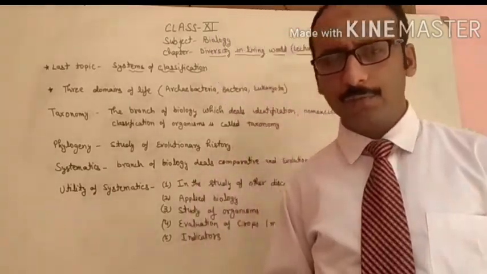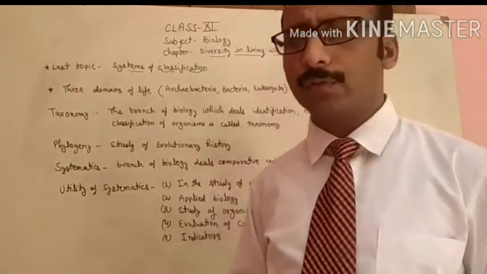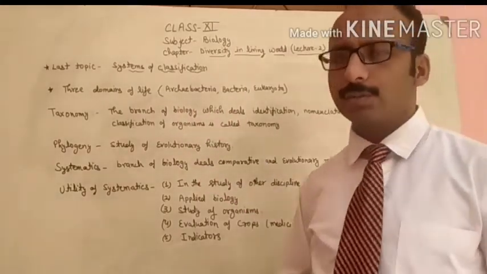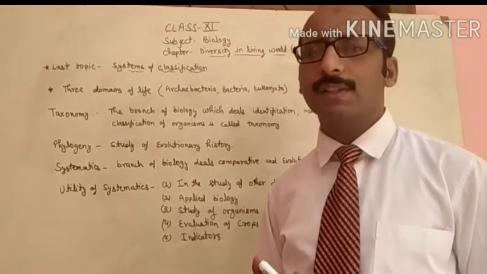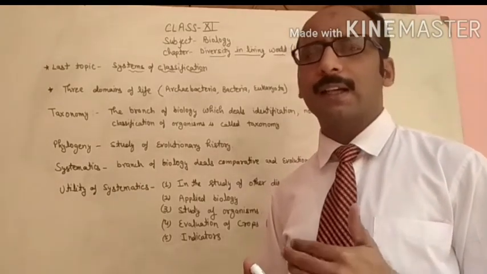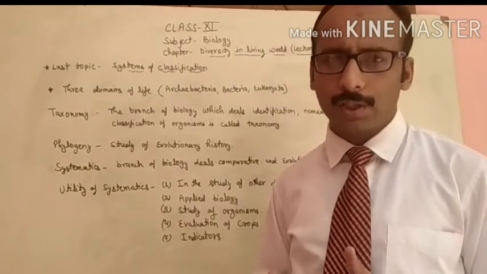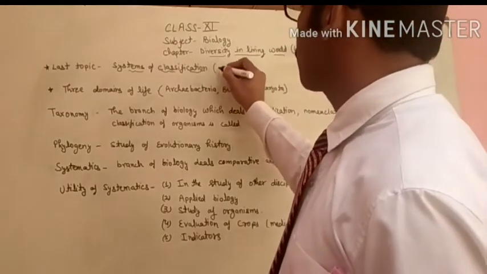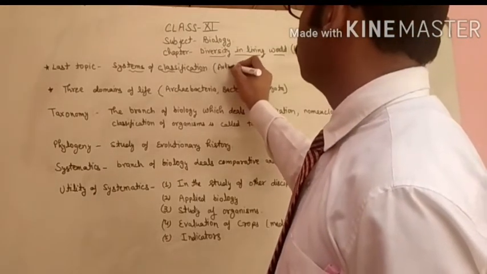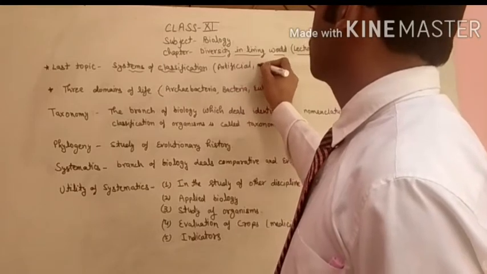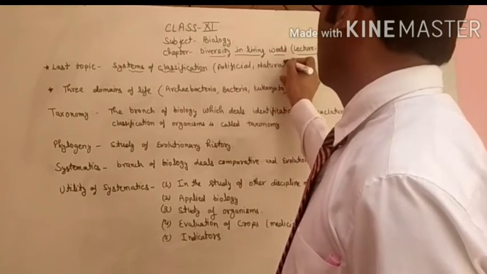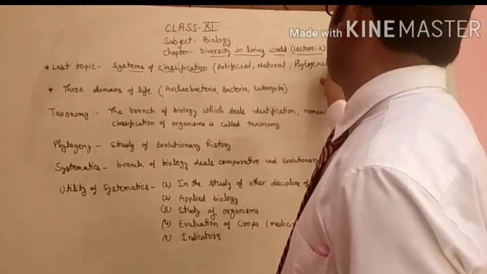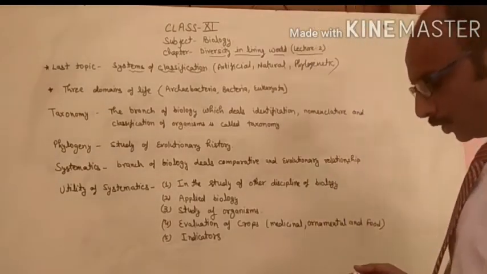The last topic of the last lecture was the systems of classification. Systems of classification means the classifications on the basis of which organisms are categorized into different groups. Out of that, you have studied the first one is artificial, the second one is natural, and the third one is phylogenetic. These three methods of classification you studied in the last topic.